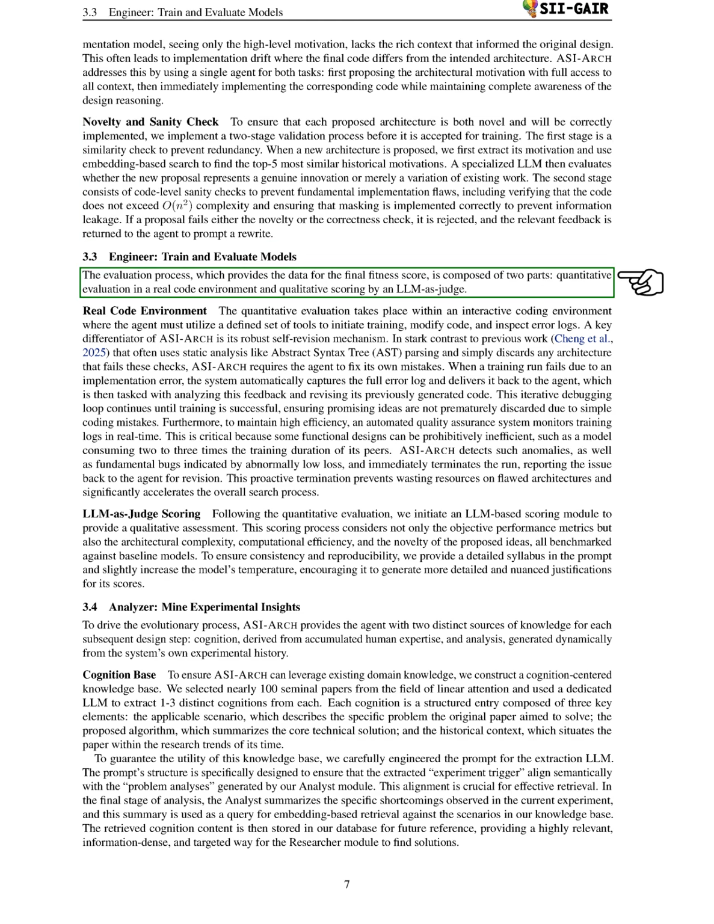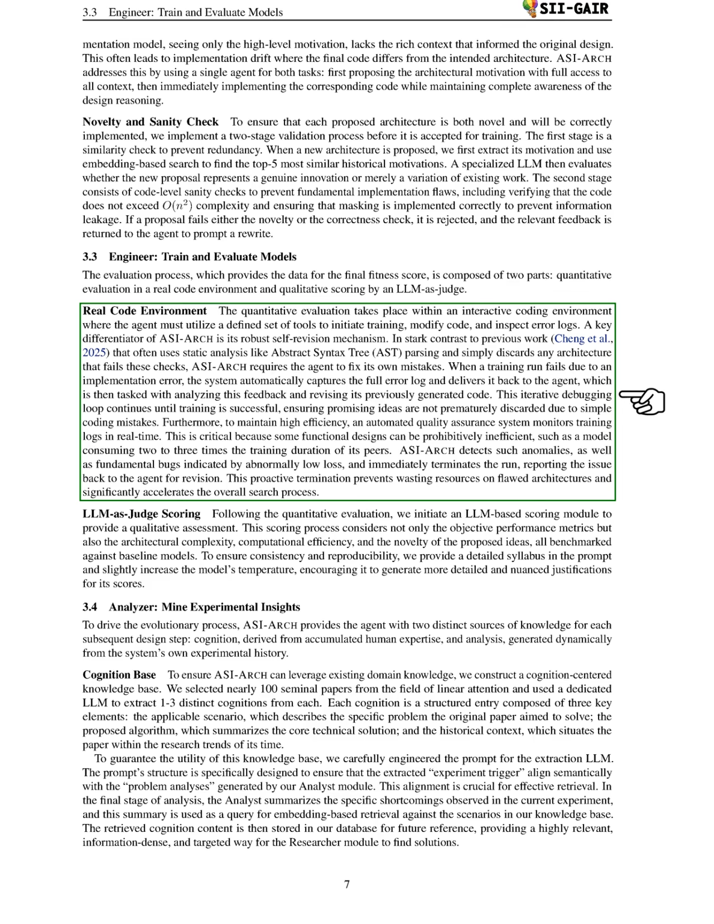In the evaluation process, which determines the final fitness score, we conduct both quantitative evaluation in a real coding environment and qualitative scoring by a language model acting as a judge. The quantitative evaluation occurs in an interactive coding environment where the agent uses specific tools to train, modify code, and check error logs. A key feature of our approach is the self-revision mechanism.